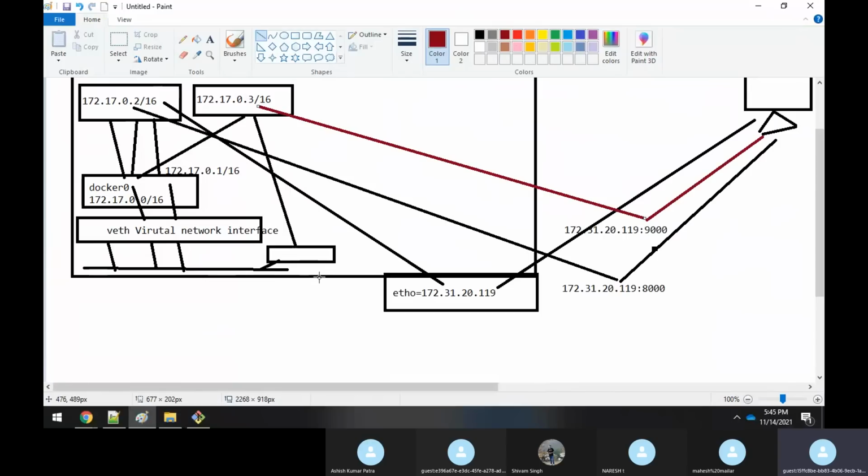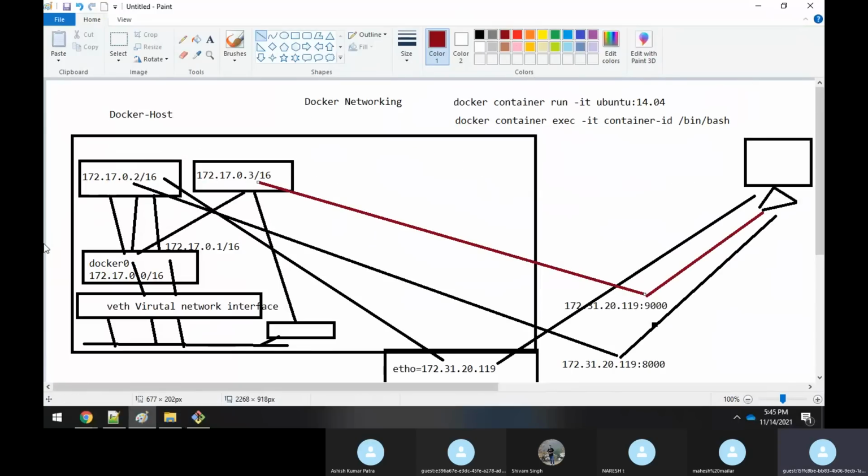Now by default, you know that there is one network interface. You have 172.17.0.0/16. This is the subnet range. Now assume how many IP addresses you can have here. It is based on your subnet, right? You have 16, so you can have up to 65,535 IP addresses with this one network. It means you can create 65,500 containers, and all those containers will be communicating with the same single network interface, right?